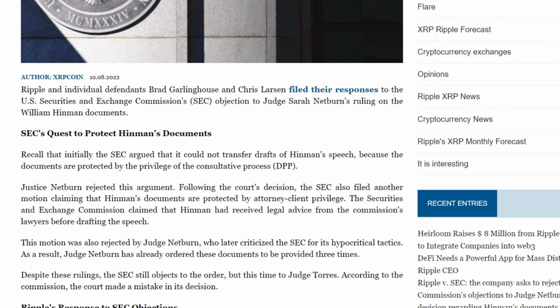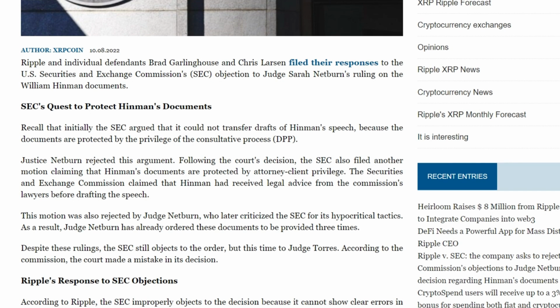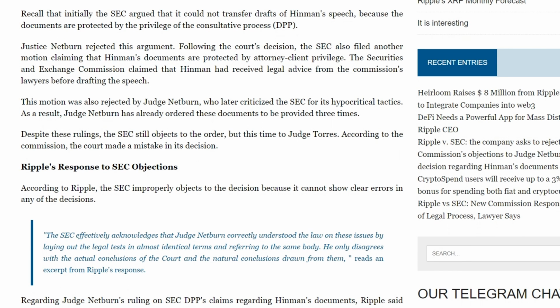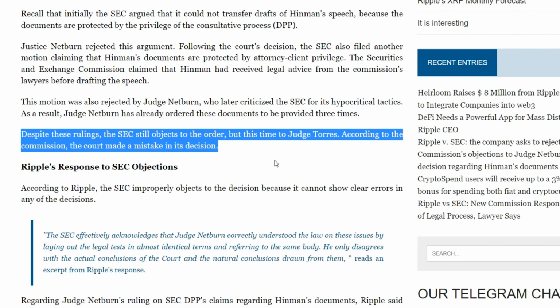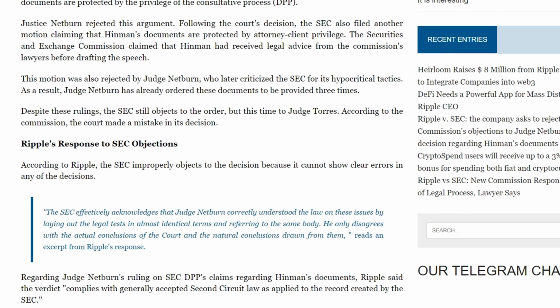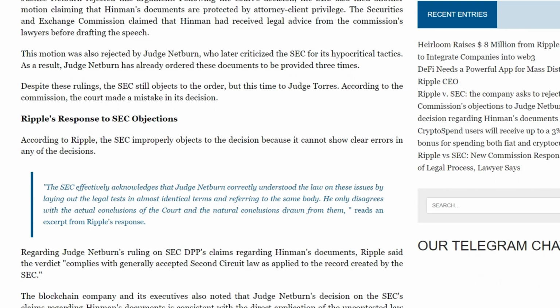The Securities and Exchange Commission claimed that Hinman had received legal advice from the commission's lawyers before drafting the speech. That motion was also rejected by Judge Netburn, who later criticized the SEC for its hypocritical tactics. As a result, Judge Netburn has already ordered these documents to be provided 3 times. Despite these rulings, the SEC still objects to the order, this time to Judge Torres. According to the Commission, the court made a mistake in its decision.